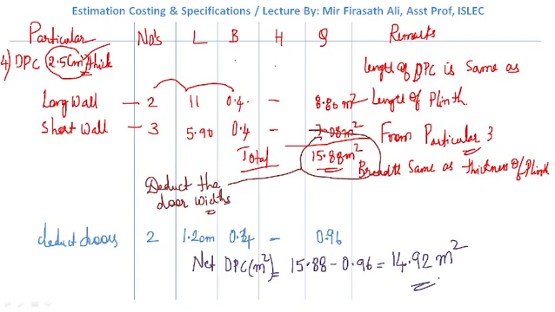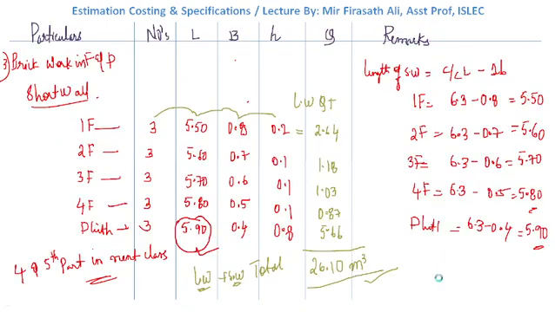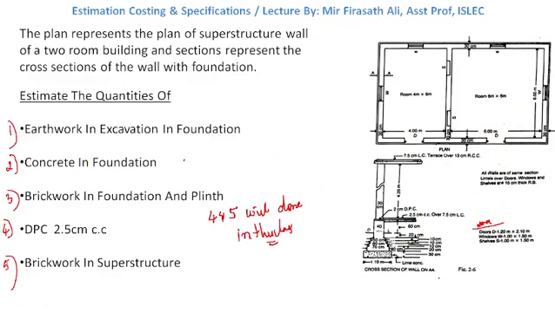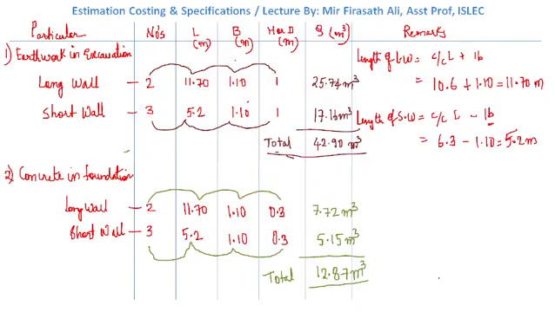So after this, the last step is to determine. What is our last step? The last step is to determine brickwork in superstructure, the 5th one. Okay. Brickwork in superstructure.